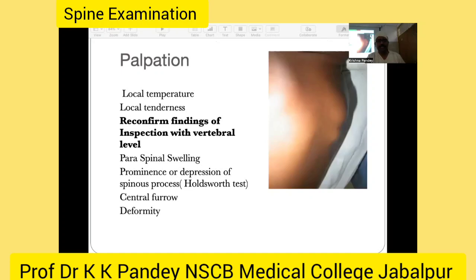Now the palpation starts, as in general, with local temperature and local tenderness. Again, local tenderness, and we confirm the findings of the inspection with the vertebral level. What is the vertebral level?